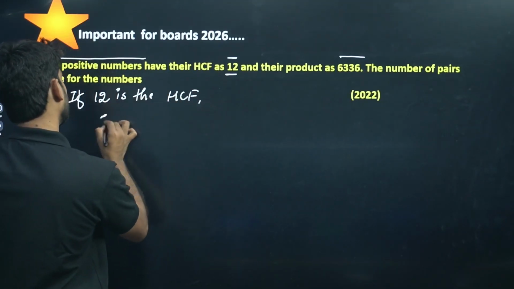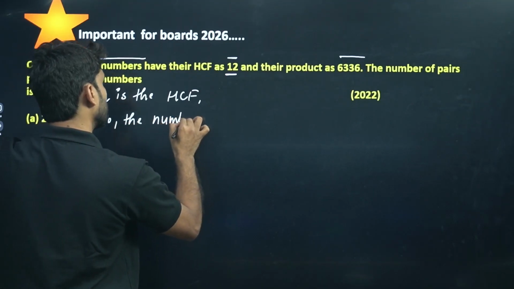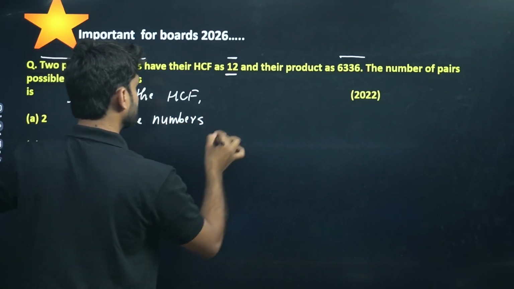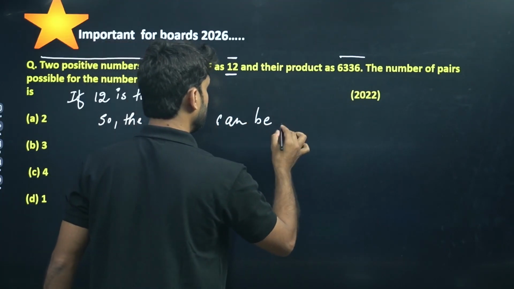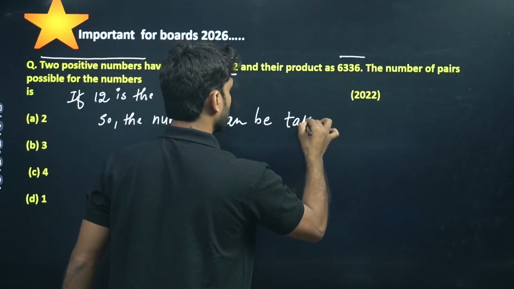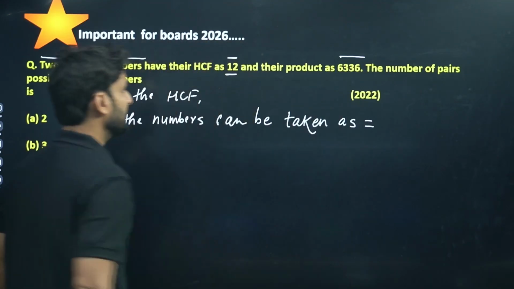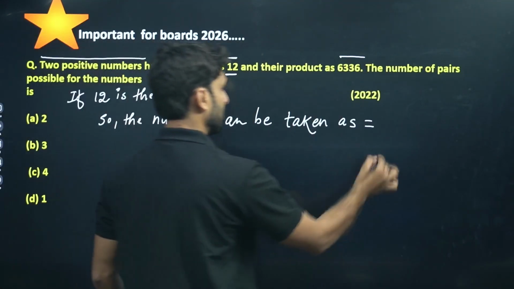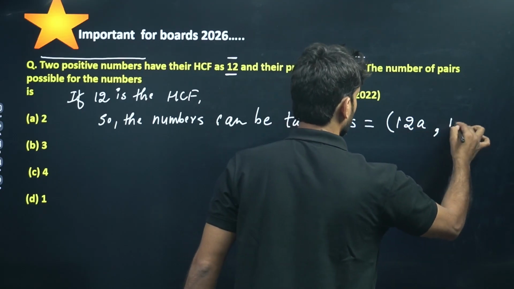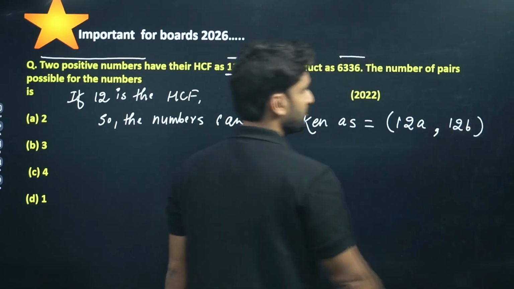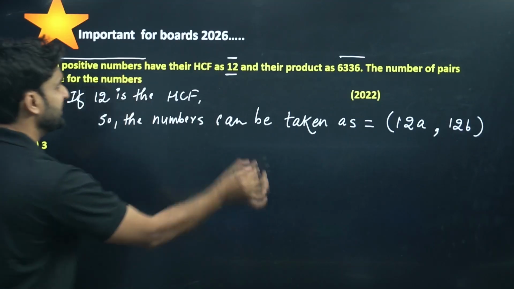So the number we can conclude, if 12 is the HCF, so the numbers can be taken as, I can write here 12A, 12B, because both numbers are dividing by 12 because 12 is the HCF.